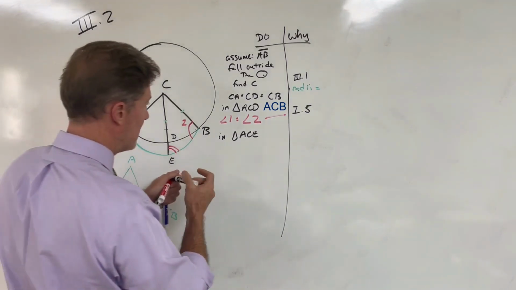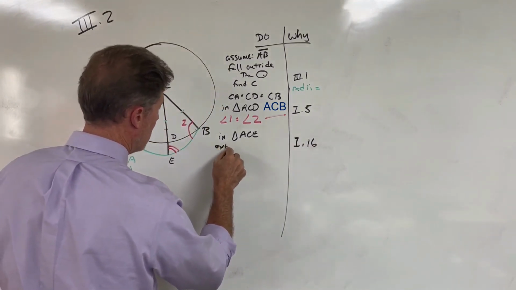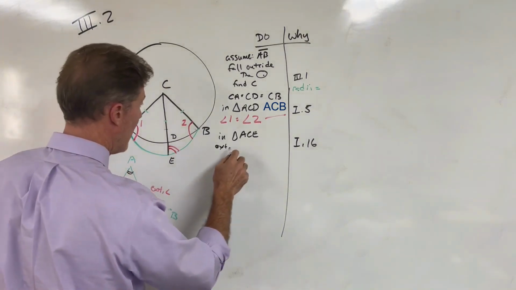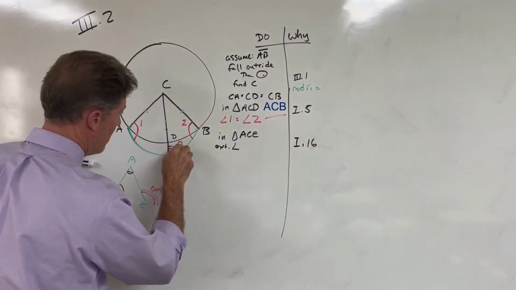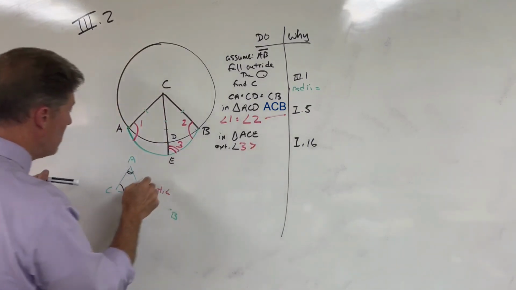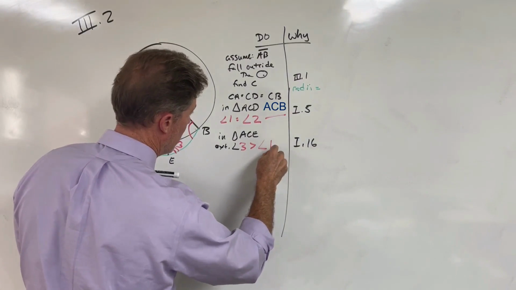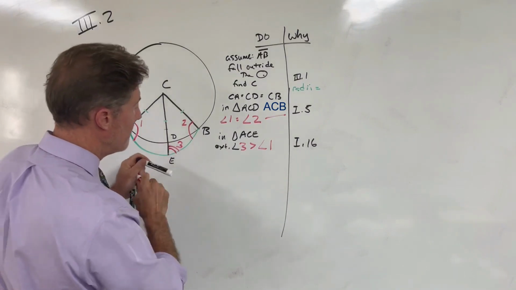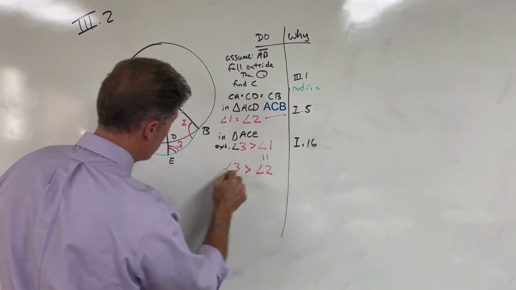And we know from Prop 16 of Book 1 that the external angle is always greater than the opposite interior angles. So the external angle, the angle here at E, let's label this angle 3. The external angle, angle 3, has to be greater than the opposite angle here, which would be angle 1. So angle 3 is greater than angle 1, the opposite interior angle. But we know angle 1 is equal to angle 2. Therefore, angle 3 has to be greater than angle 2.